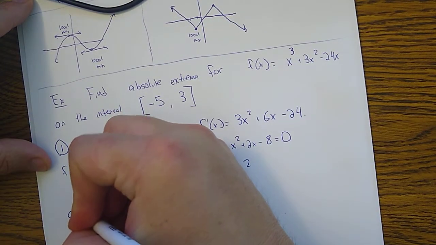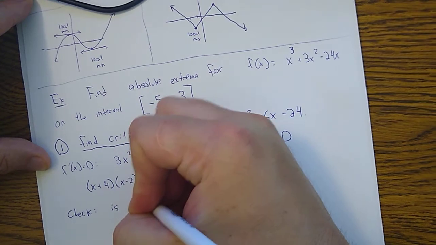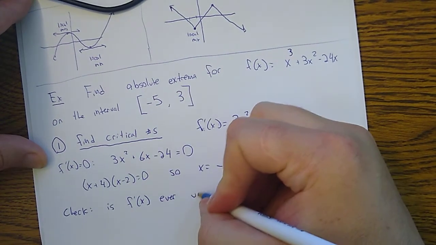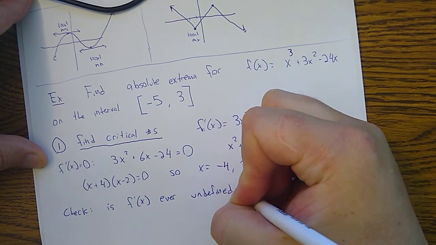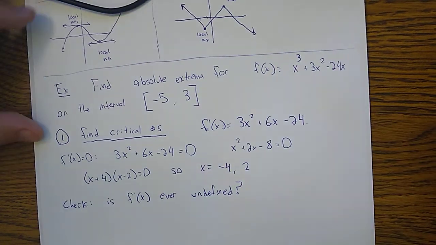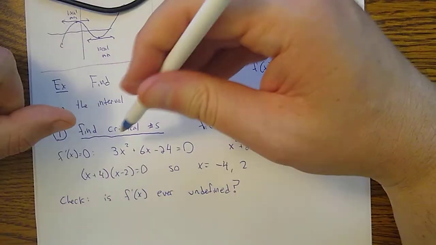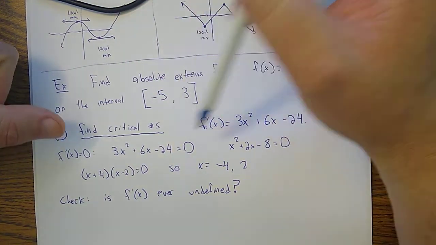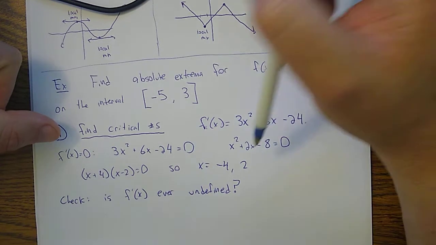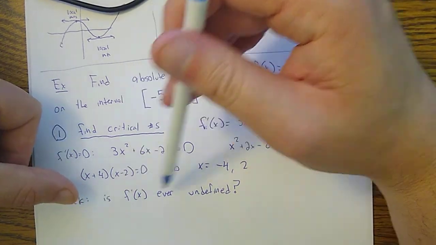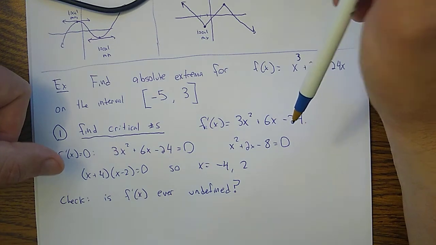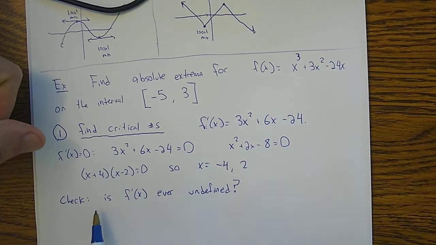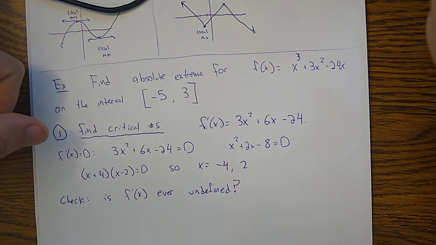I have to check something else though, and this is a very common thing to forget. When you're finding the critical numbers, you set the derivative equal to 0 and you solve for it. A lot of people remember to do that, but then they forget to check whether the derivative is ever undefined. The truth is, probably the first possibility is the most relevant most of the time.